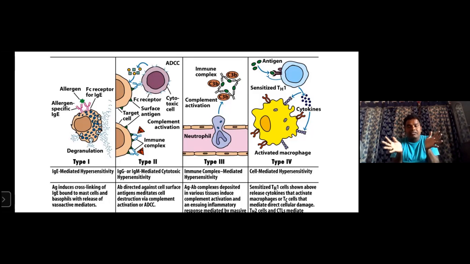The granules contain toxic chemical substances, which are released into the blood and reach all organs like skin, lungs, eyes. People suffer from urticaria, itching, rashes, inflammation, swelling, all these reactions.